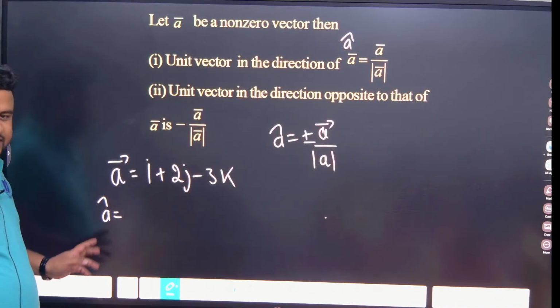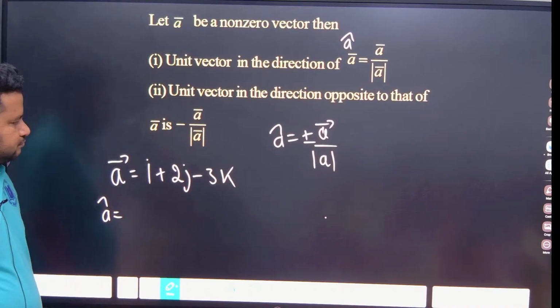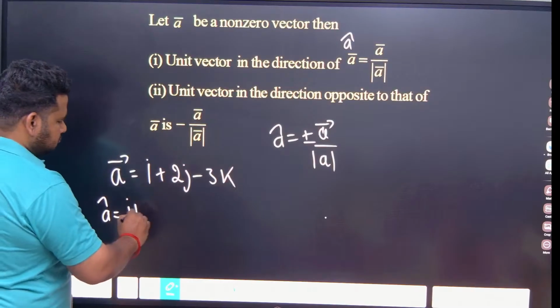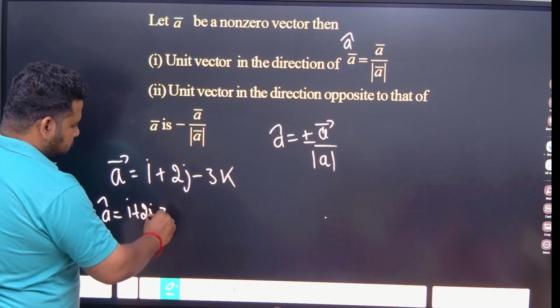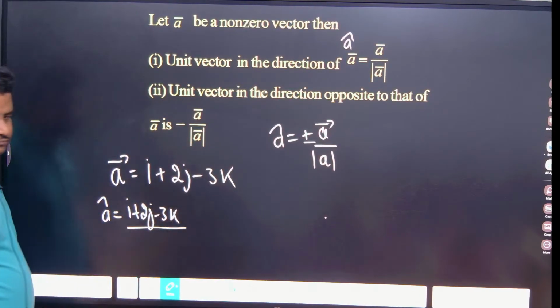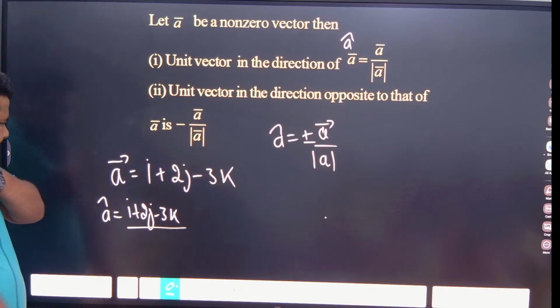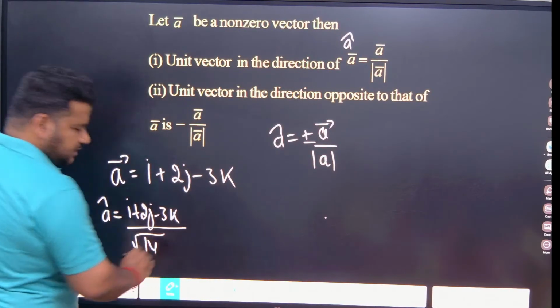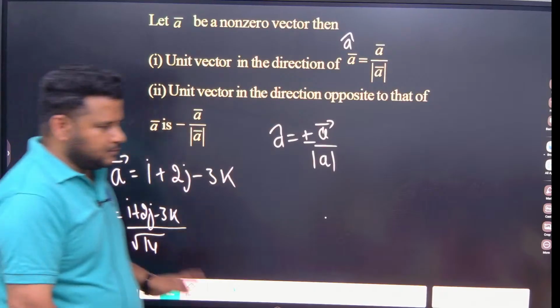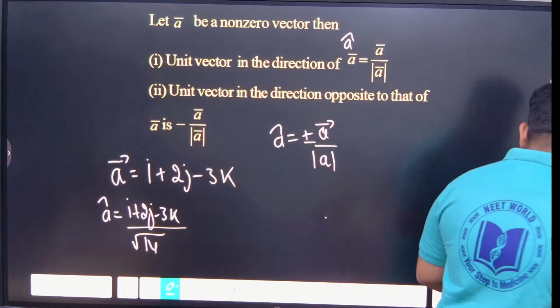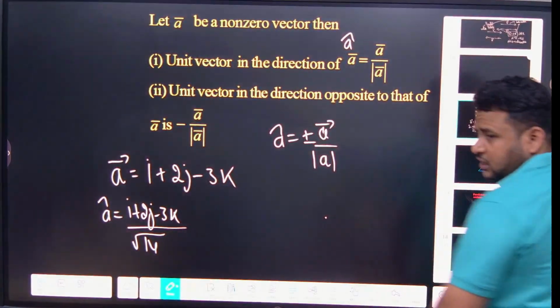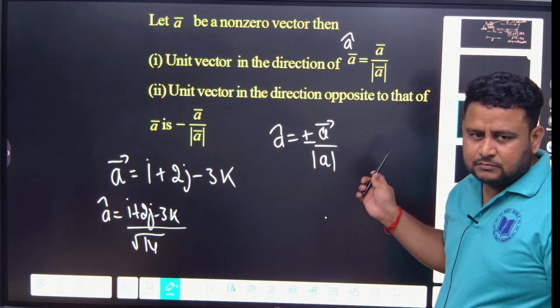Okay. So you see here, A cap, what will you do? By root 14. Understood? Clear? Okay. Now next concept. Understood how to find unit vector, Harsha? Anusha?